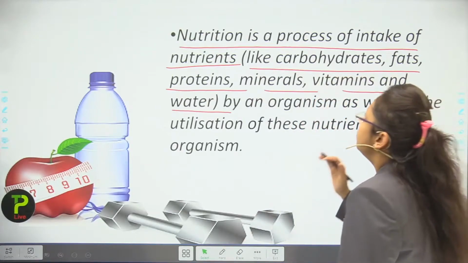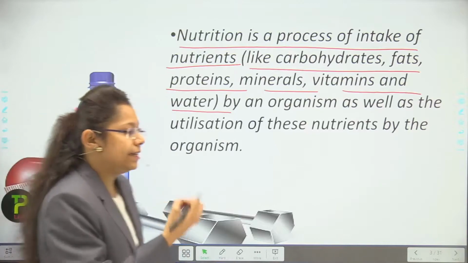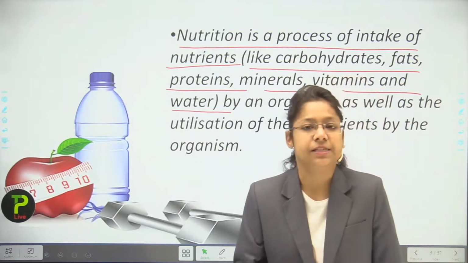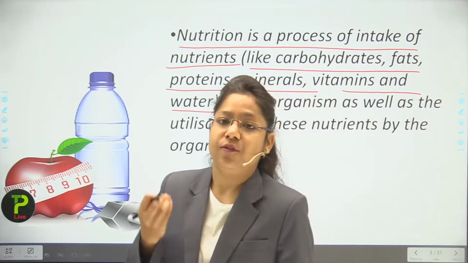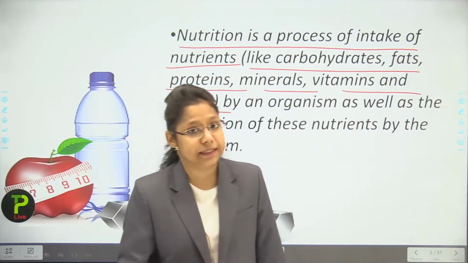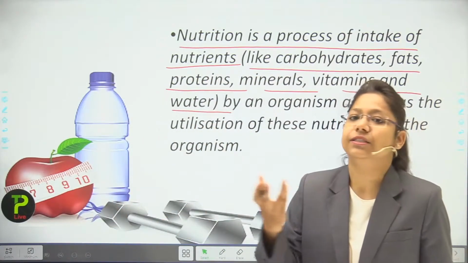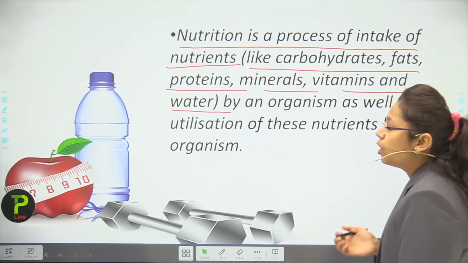Nutrition is a process of intake of all these things, like carbohydrates, which we get from fruits and vegetables. Mainly in vegetables like potato, many kinds of carbohydrates are present. If you are eating rice, then you are consuming starch, which is also a form of carbohydrates. Now we are going to talk about fats.